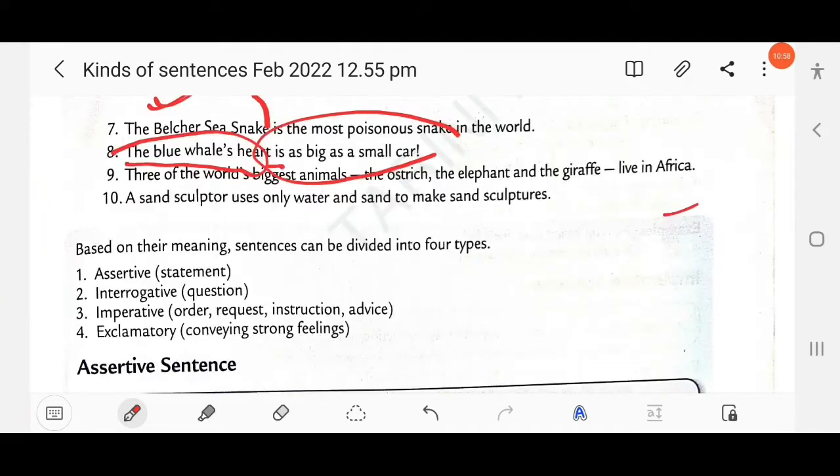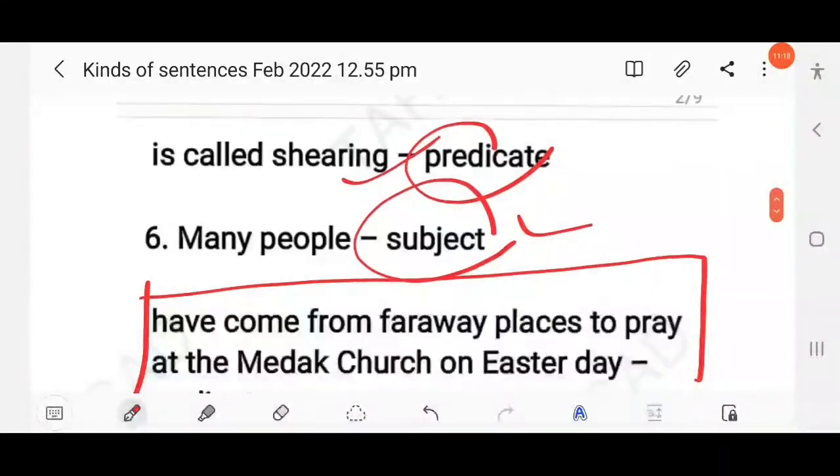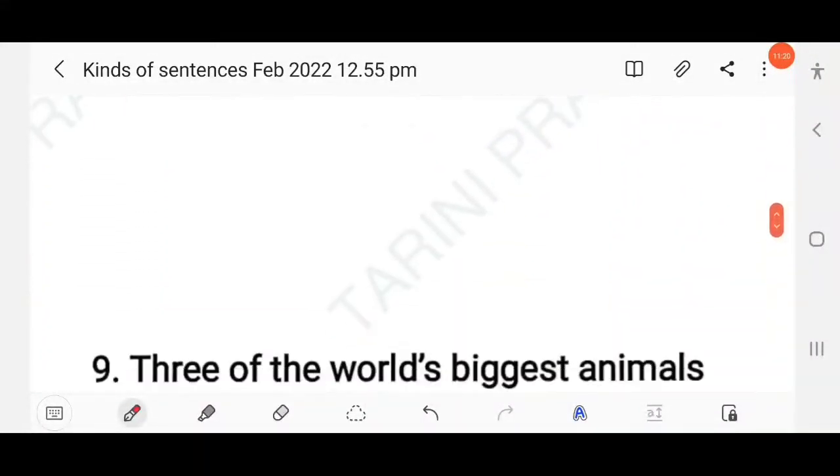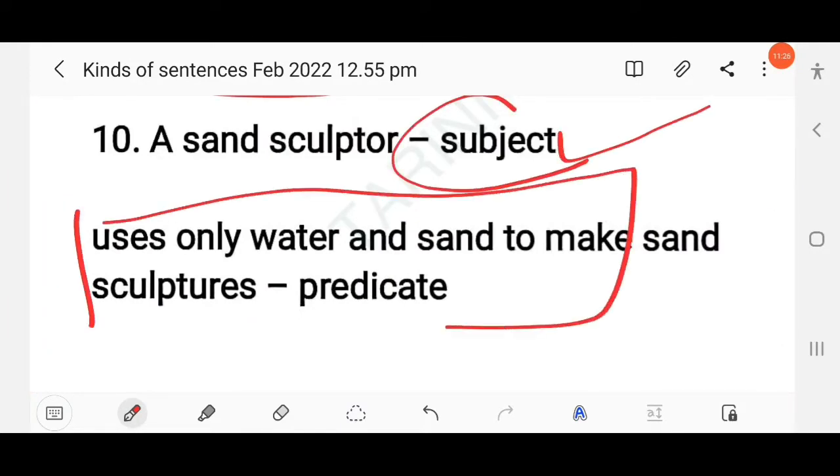A sand sculpture uses only water and sand to make sand sculptures. Who uses? So you will get the answer: a sand sculpture, and the remaining part, uses only water and sand to make sand sculptures, is the predicate part. Clear? So here the answer: a sand sculpture is the subject, and the remaining part will be the predicate part.